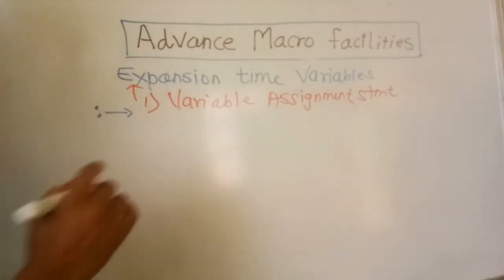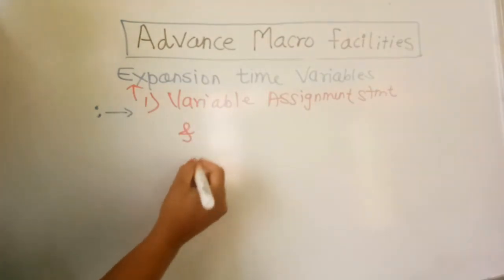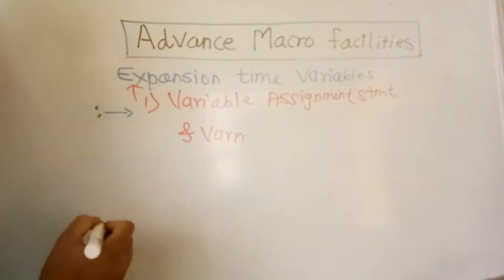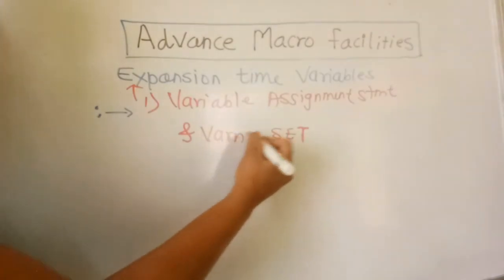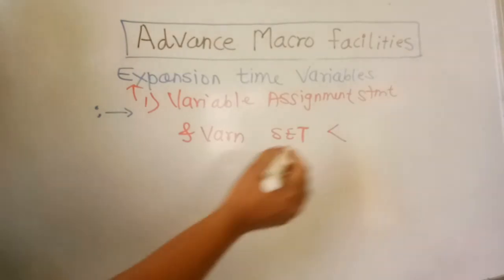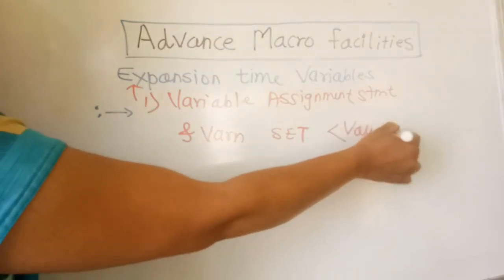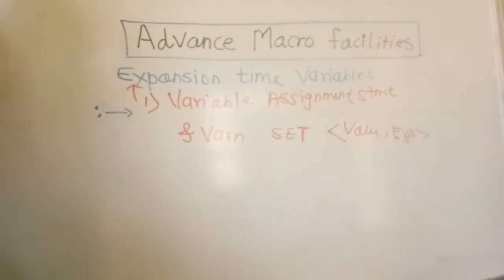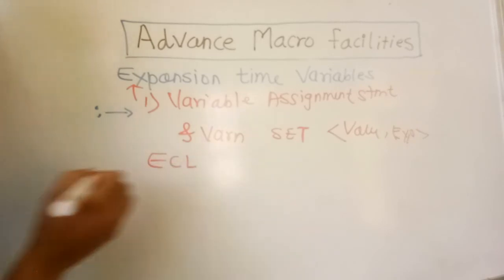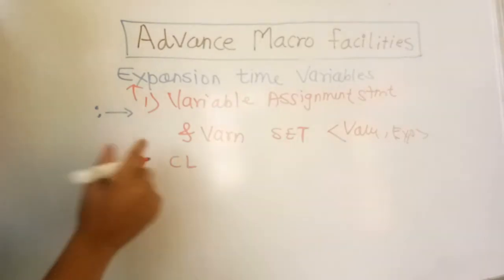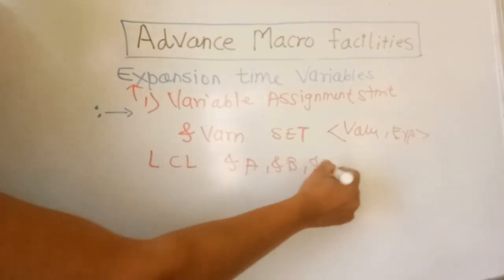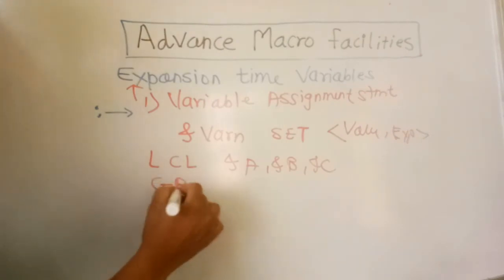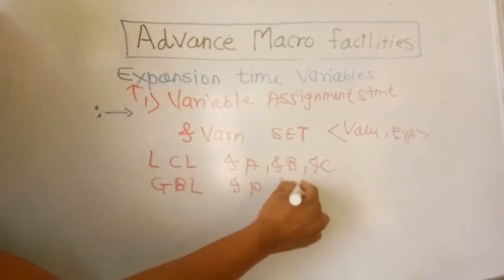For that, you write the ampersand, then the variable name, then use the keyword set. This value will be set to the value, meaning here you can write any value or expression. So this is the syntax. For example, there is a procedure with local variables, for example a, b, c, and some global variables p and q.